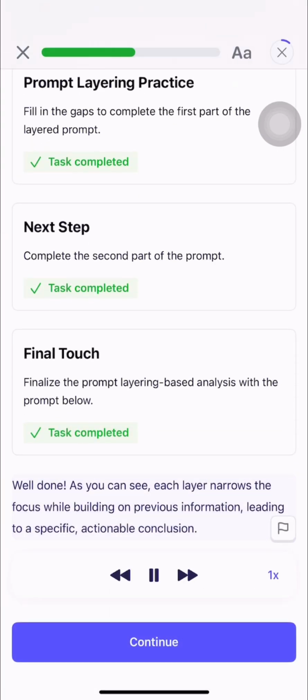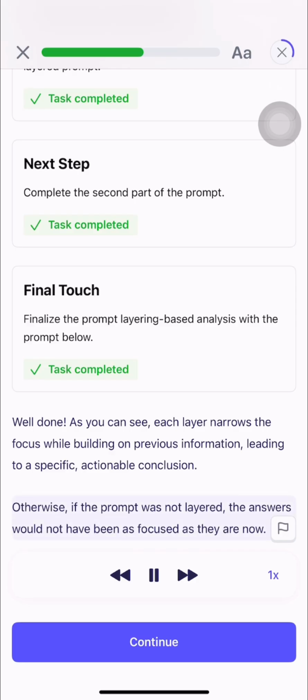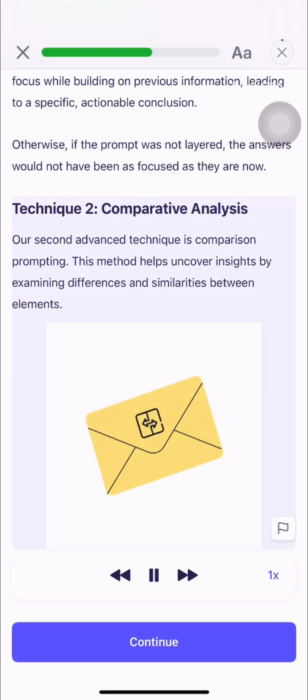Well done! As you can see, each layer narrows the focus while building on previous information, leading to a specific, actionable conclusion. Otherwise, if the prompt was not layered, the answers would not have been as focused as they are now. Technique 2. Comparative analysis.